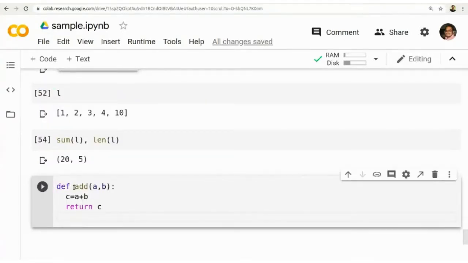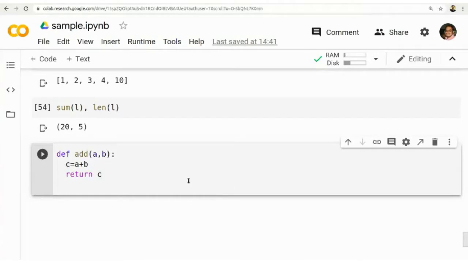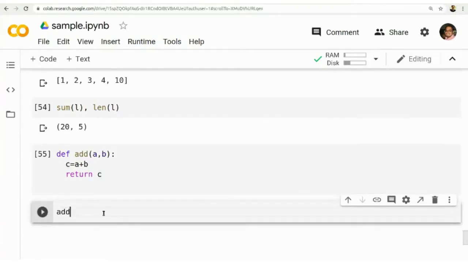The name of the function is defined with the def keyword, def add of a comma b, then again a colon to start the function block, all the statements within the function, and finally the return value. Return is optional, but this function returns a value, and a, b are the corresponding arguments. Now we are running the program, the function is created. The next step is to invoke that function, call the function add of 2 comma 5.